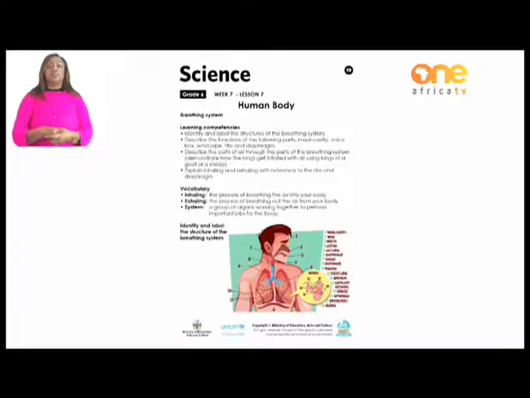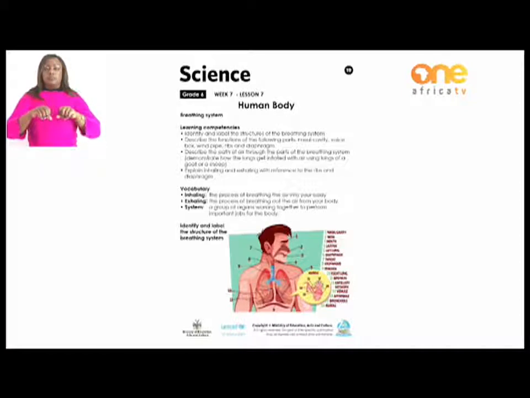Let's get started. Our first competency is to identify and label the structures of the breathing system. Our bodies are made up of different parts, but those body parts don't all belong to a certain system. They belong to various systems.